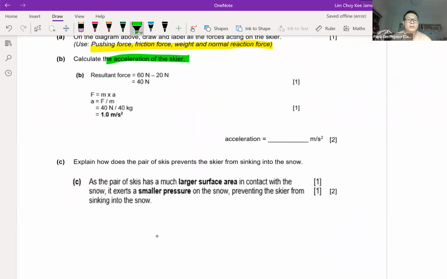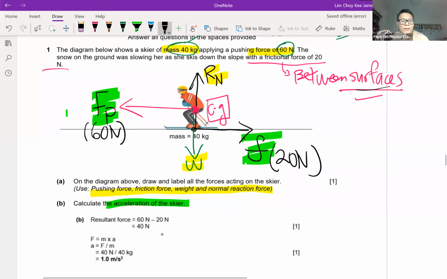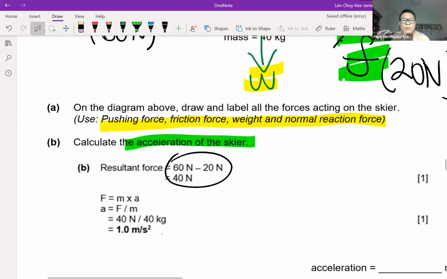So the force is the resultant force, F net. Okay, we are looking at two values. One is the friction. One is 60 Newton, the applied force based on the question. Friction is 20 Newton. Okay, so if I use F net equal to MA, F net will be 60 minus 20. Okay, I'll get the resultant force to be 40.